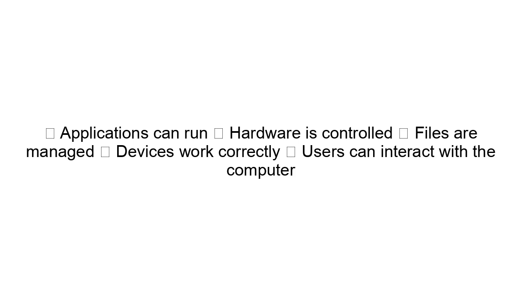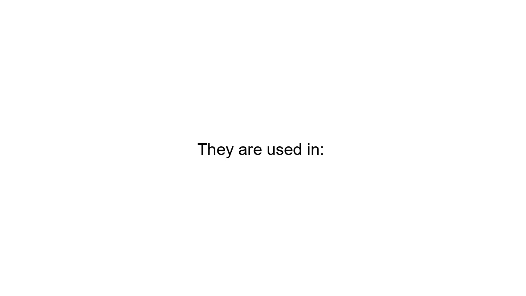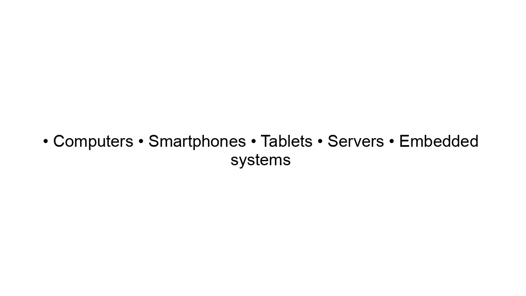Real-life examples of operating systems. Common operating systems include Windows, macOS, Linux, Android, iOS. They are used in computers, smartphones, tablets, servers, embedded systems. How an operating system works, step by step.